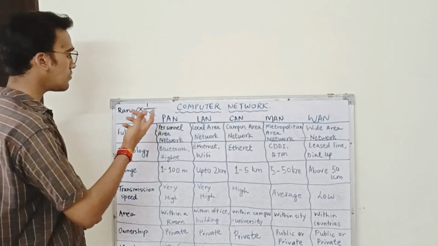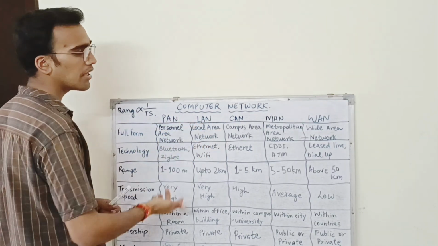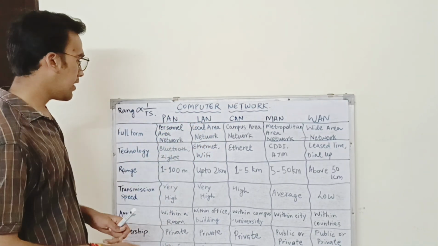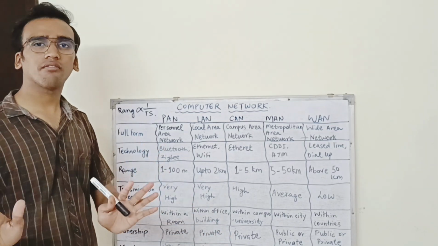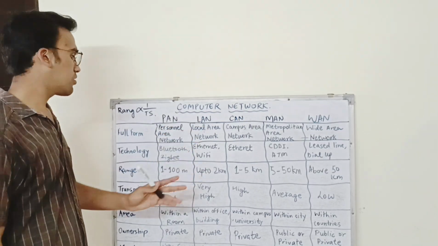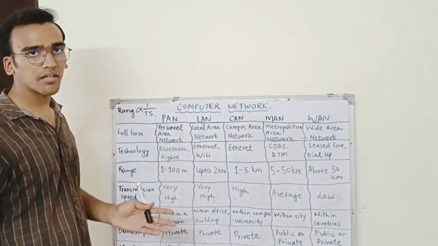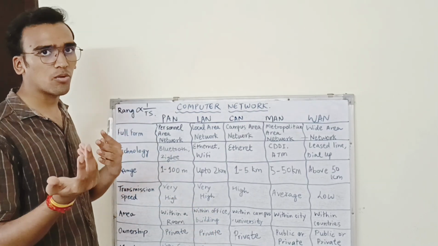Now we go to the second one. The second one is LAN. LAN is local area network. A local area, like an area within an office, an apartment or a building, is an example of a local area network. So the range is up to 2 kilometers.